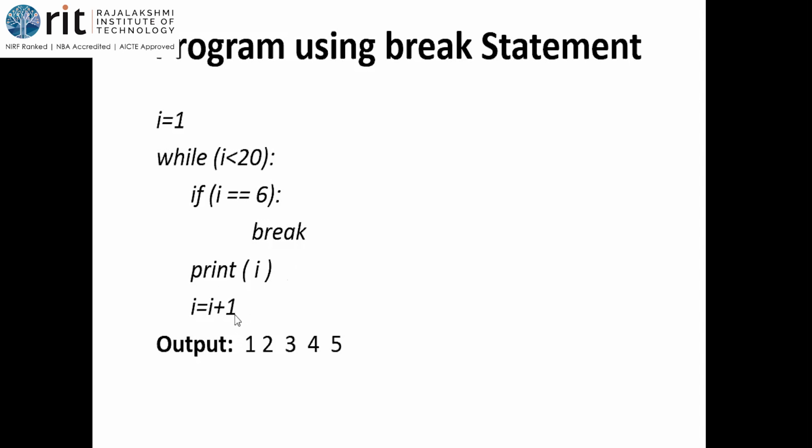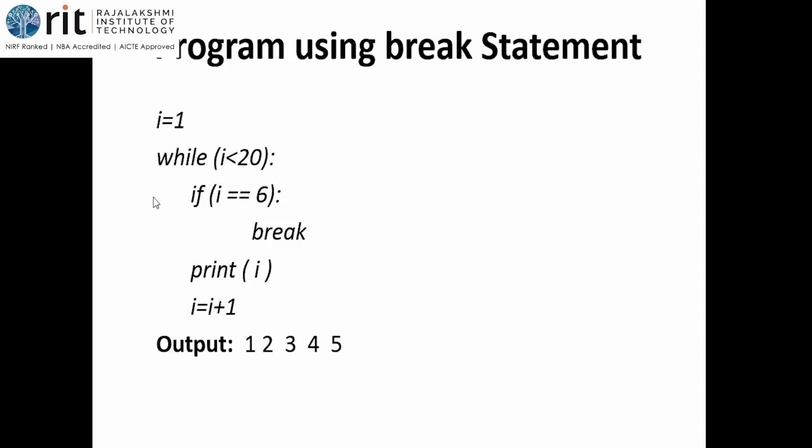Okay, then I is equal to I plus 1. This incrementation is necessary in a while loop. In a for loop, incrementation by 1 is there by default. Now if it is I is equal to I plus 2, then it is mandated to be added in the for loop. Okay, I is equal to I plus 1, and focus on the right hand side: 1 plus 1, I becomes 2, isn't it? So second iteration, I is 2, the condition is true. Okay, so print I: 2, 3, 4, 5, iterations over.